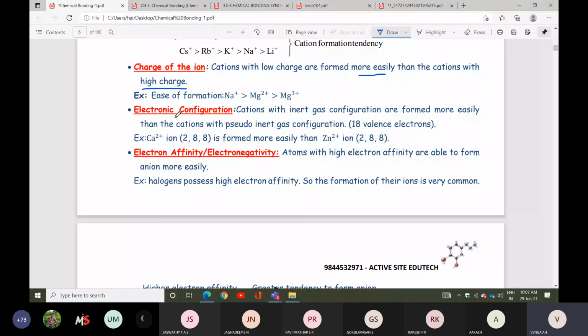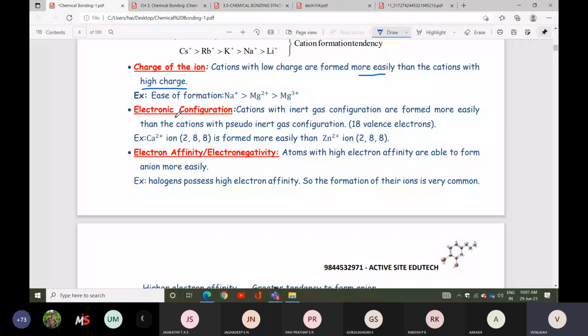Ionization potential is the minimum amount of energy required to remove an electron from a neutral isolated gaseous atom. Electron affinity is the opposite: electron is added, energy is released. In ionization potential, energy is added, electron is released. Electronegativity is the tendency to attract the shared pair of electrons towards itself. So those things are also taken as factors.